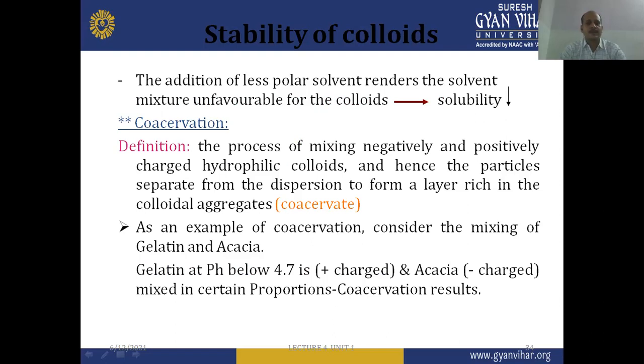It is an example of stability of colloids. When we consider an example of coacervation, consider the mixing of gelatin and acacia. Now let us see what happens in this coacervation process. Gelatin at pH below 4.7 is positively charged and acacia is negatively charged. When we mix both of them in certain proportion, they can produce the coacervate, and coacervation results. So this is an example of coacervation when we mix gelatin and acacia.